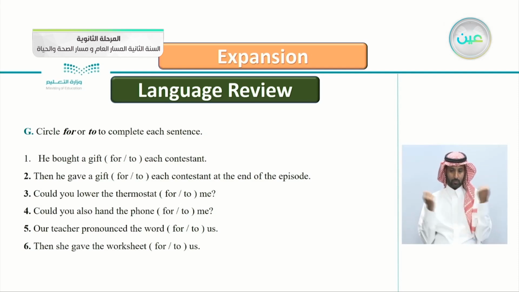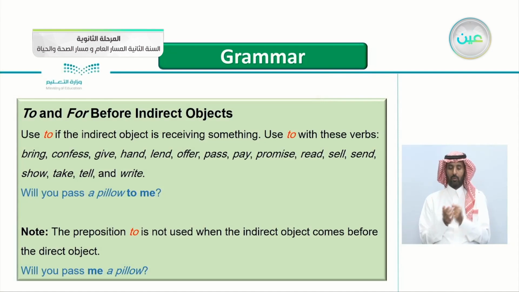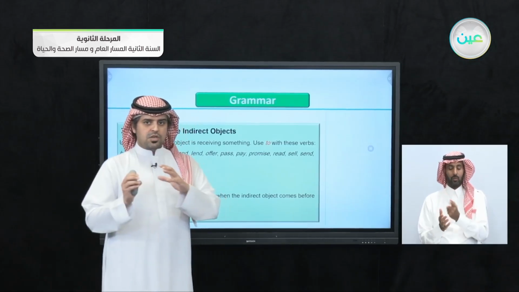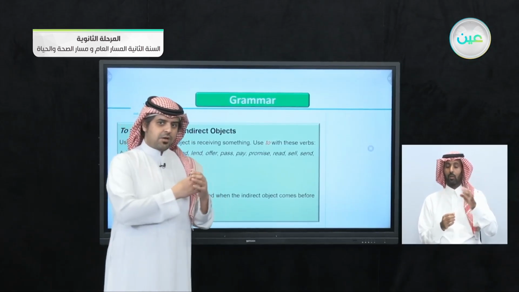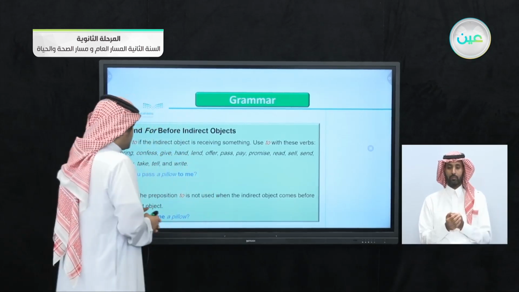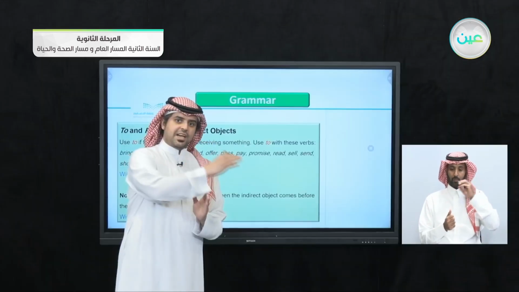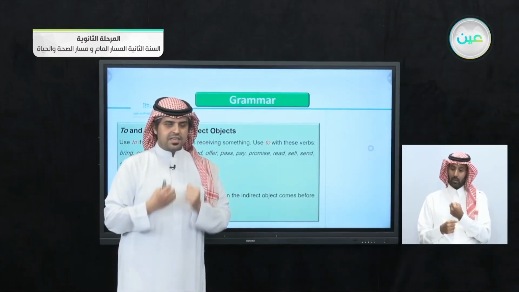We have 6 sentences, but before we read them, let's revise this part of the grammar: for and to before indirect objects. So if you remember the direct and the indirect objects and how we use for and to, we'll revise it now so we can answer the question. We use to if the indirect object is receiving something.